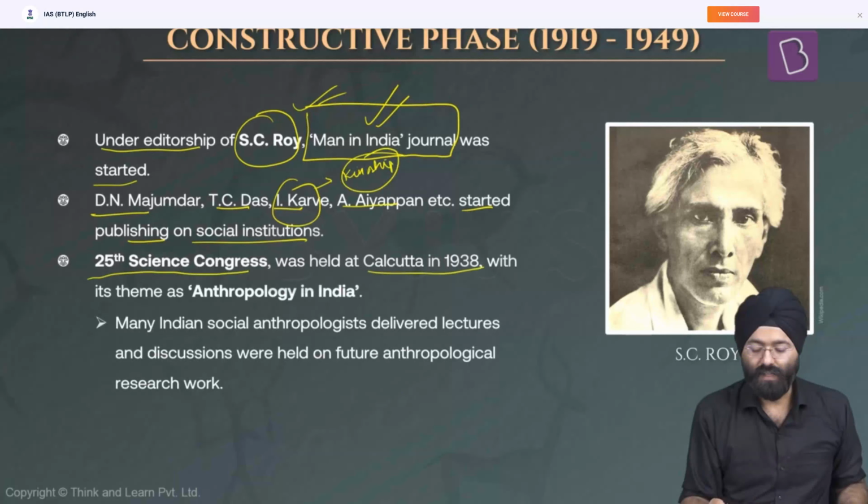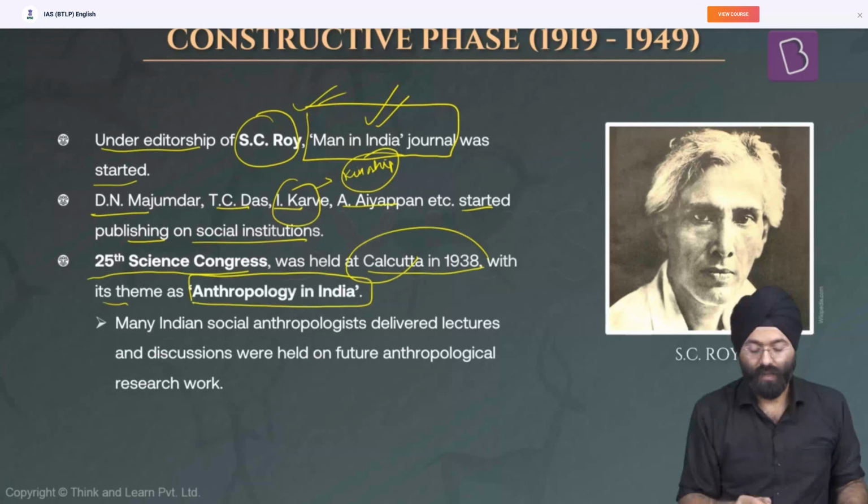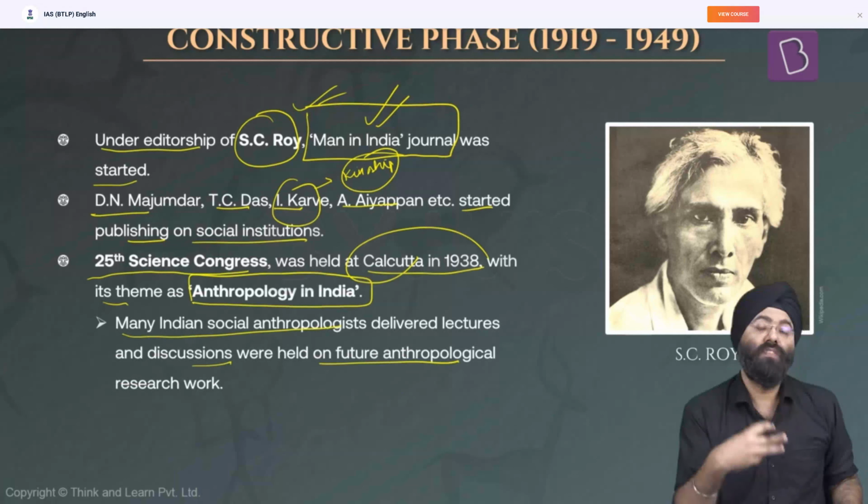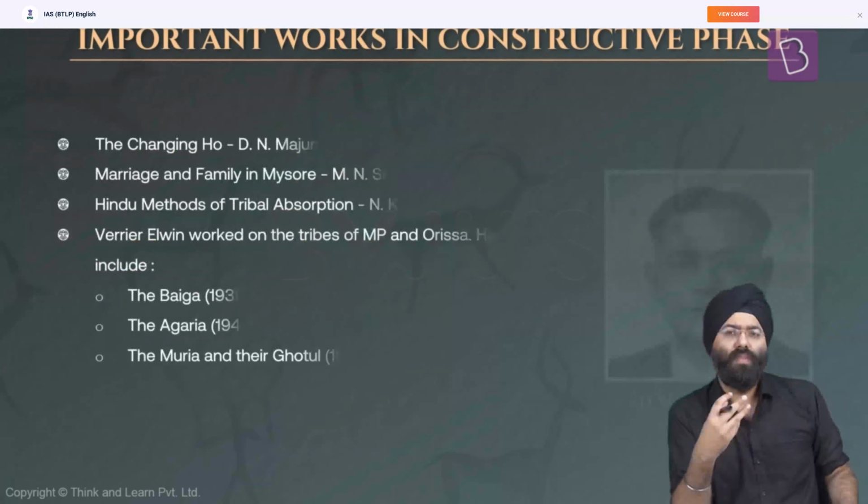The 25th Science Congress was held in Calcutta in 1938 with the theme Anthropology in India. Many Indian social anthropologists delivered lectures over here, and discussions formed the basis of further research and further fields in which anthropological research is to be carried out. So this formed the basis of how future research will be done.